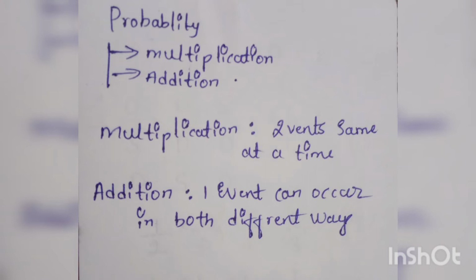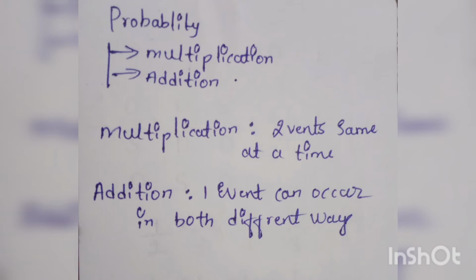In probability theory, an event is a set of outcomes of an experiment to which a probability is assigned. As I told, when I toss a coin, there are two possibilities, either head or tail. These two possibilities are events.